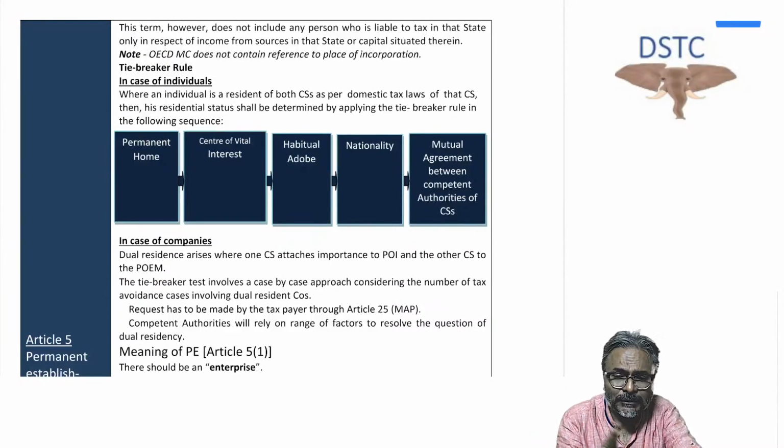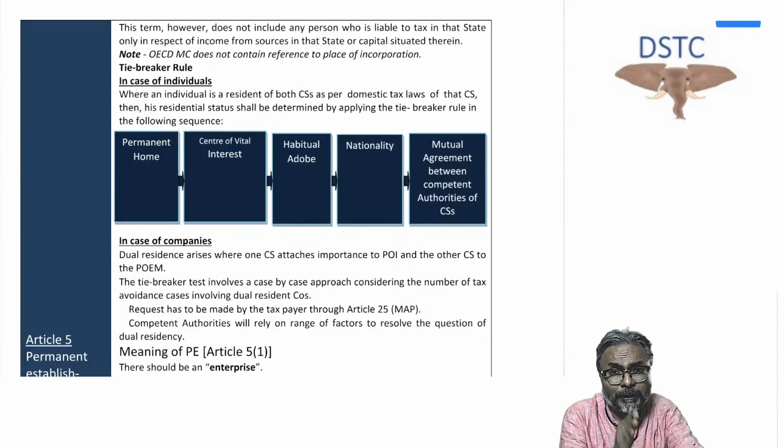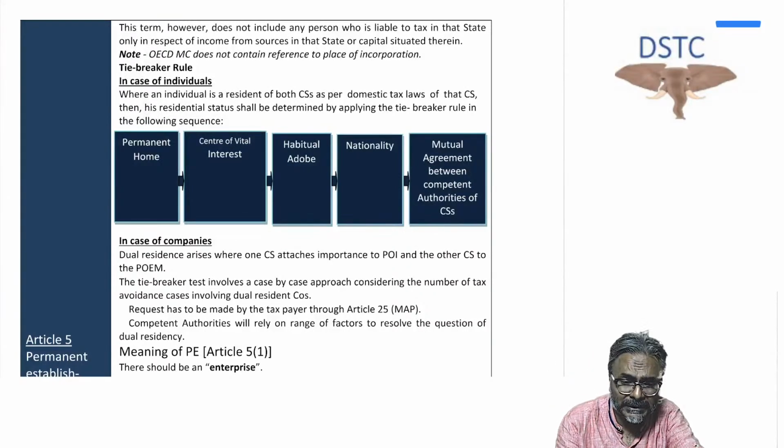If you become a resident of both countries, that is when you need to refer to the treaty. The tie break is the situation referred to when you are considered a resident of both countries. To apply the treaty, you need to determine between the two countries which is the country of residence and which is the country of source.